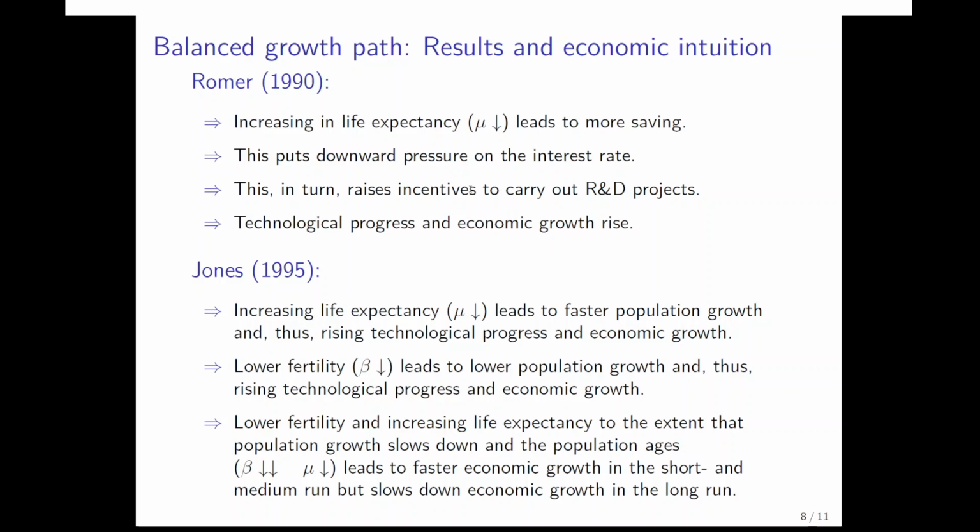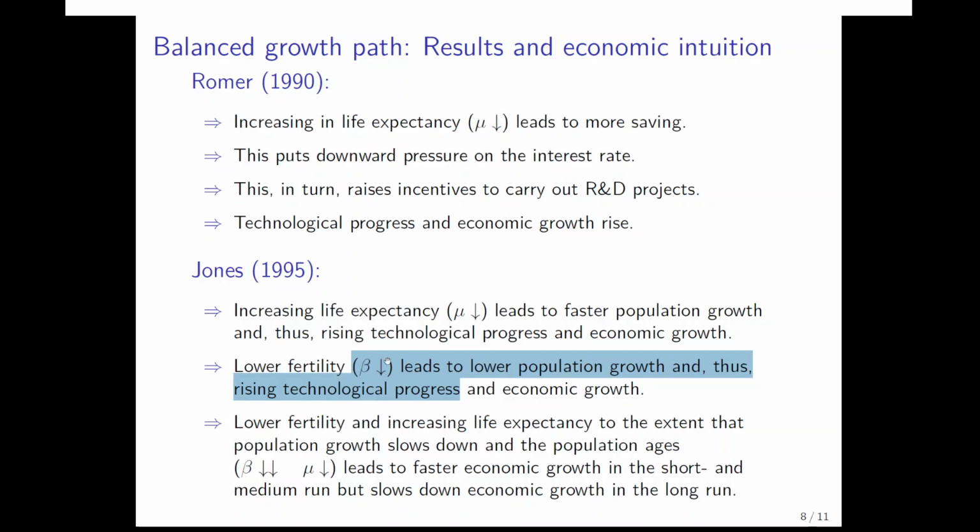So the discounted stream of the revenues of R&D projects, of the operating profits of intermediate goods firms, that's the incentive to carry out R&D. And if ceteris paribus the interest rate decreases, the discounted stream is higher. And that would speed up technological progress and economic growth would rise in the Roma model. In the Jones framework, we have that increasing life expectancy, so a decrease in the mortality rate mu, leads to faster population growth and thus rising technological progress and economic growth. And the opposite holds true for a decrease in fertility, so that decreases population growth and therefore decreases economic growth.